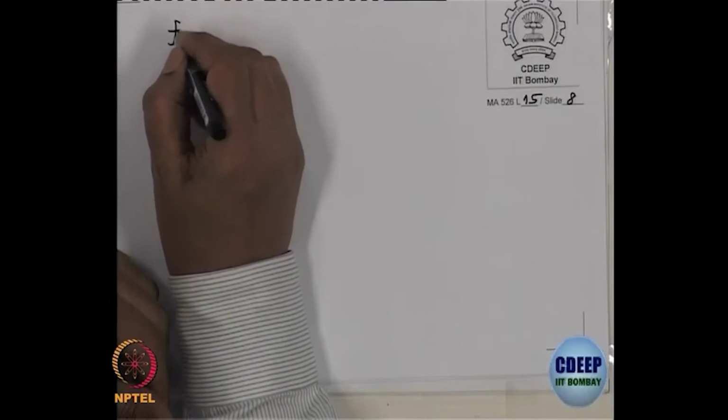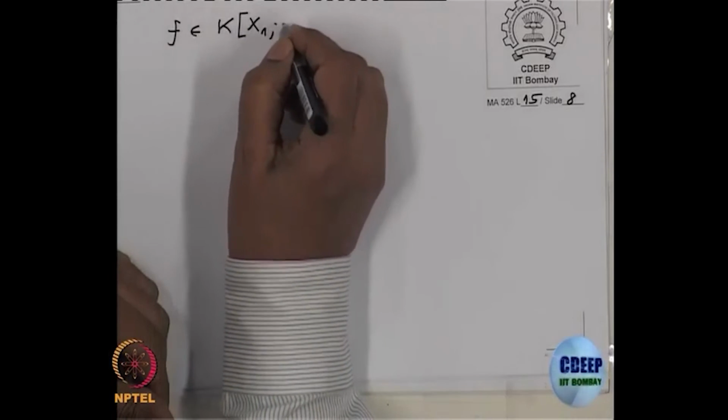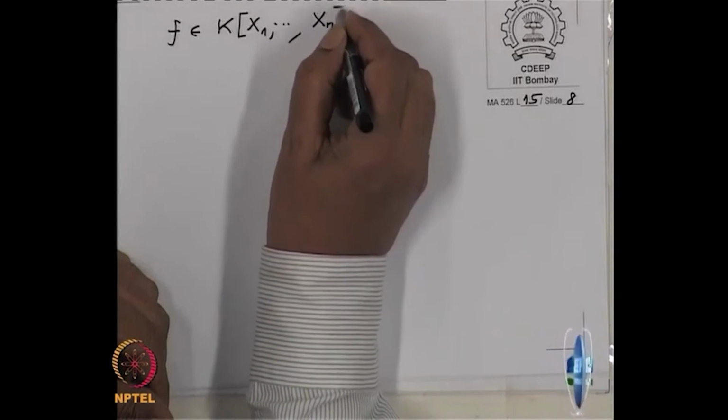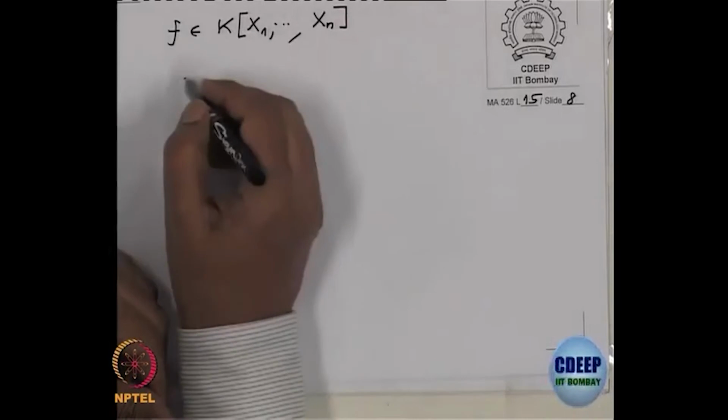Now, for a principal ideal you can compute the Hilbert function. I will not compute that, but I will at least state it. Suppose I have a polynomial f over a field in several variables, and I want to take the principal ideal generated by f.